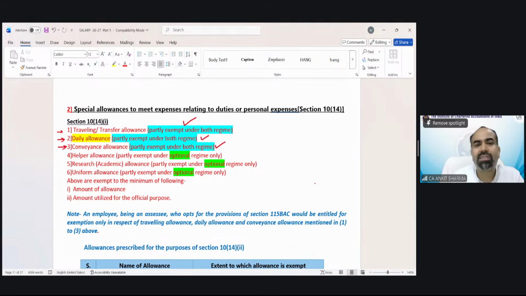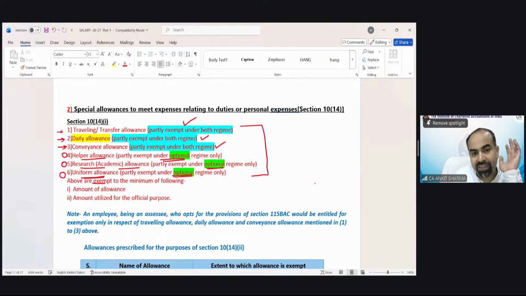So out of these 6 allowances we are going to read, 3 allowances are exempted under both regimes. And these 3 allowances are only partly exempted under the optional tax regime. Helper allowance, partly exempted under optional. Research academic allowance, partly exempted under optional. Uniform allowance, partly exempted under optional. So out of these 6 special allowances, the starting 3 are for both, and the last 3 only for the optional tax regime.